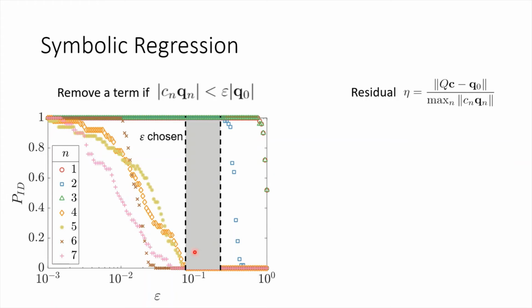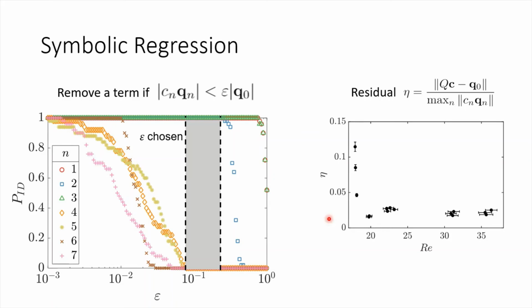Therefore, we select epsilon to be in the range 0.1 to 0.3. This threshold allows symbolic regression to consistently return a parsimonious model that describes the data well, which consists of the first three terms. Shown here is the residual for an epsilon of 0.1.